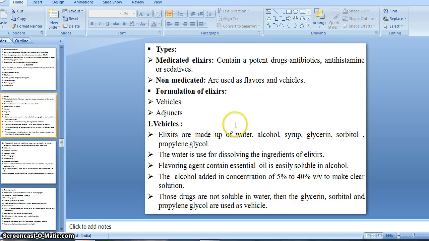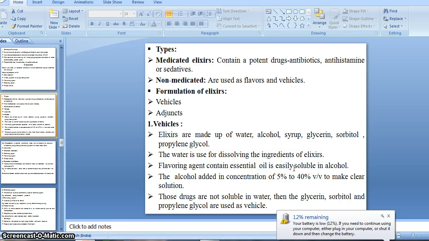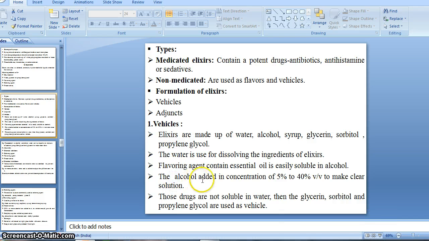Then formulation of linctus, means how to formulate it. Here also there is need of a vehicle and adjuncts, right? First of all, the vehicle: generally simple syrup is used as a vehicle in most linctuses. Means simple syrup is used as a vehicle here for the preparation of linctus. And syrup tolu is used in certain cases because of its aromatic odor and flavor. Sometimes if we need a linctus with a flavor or aromatic or pleasant odor, syrup tolu is also added for obtaining the aromatic odor or flavor.